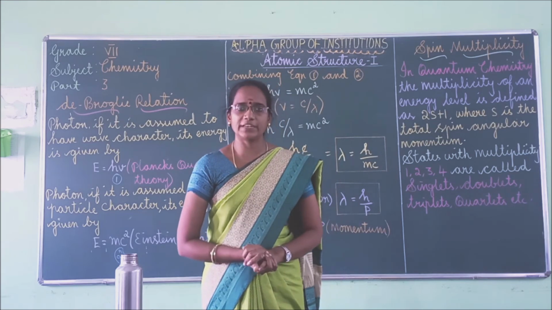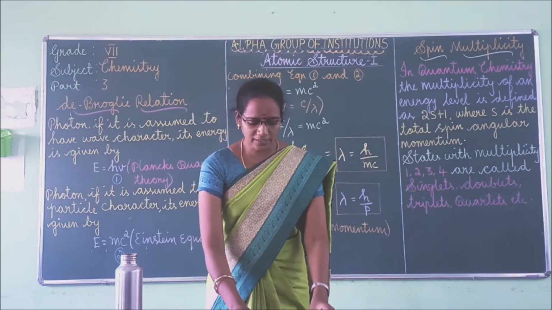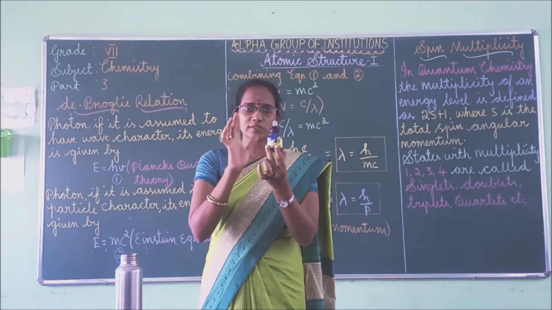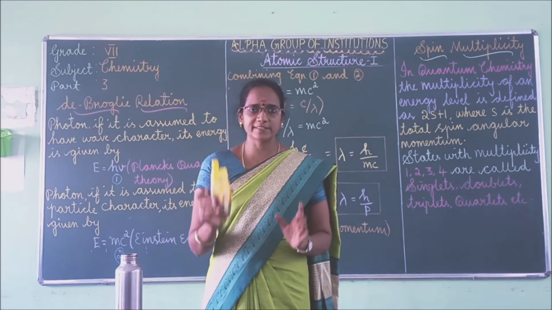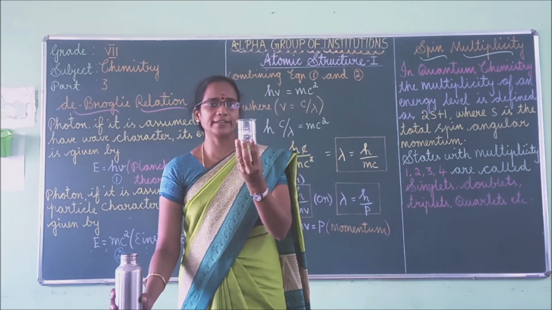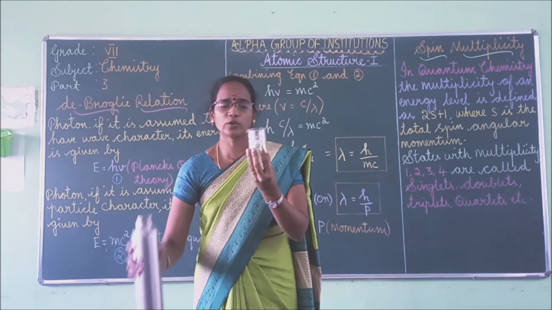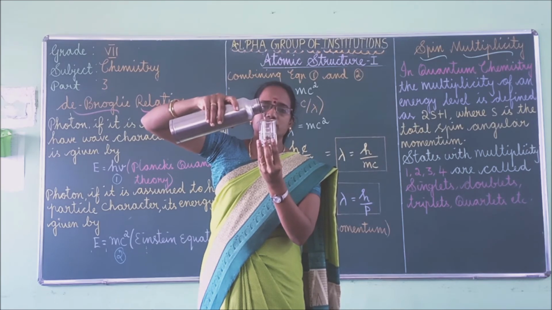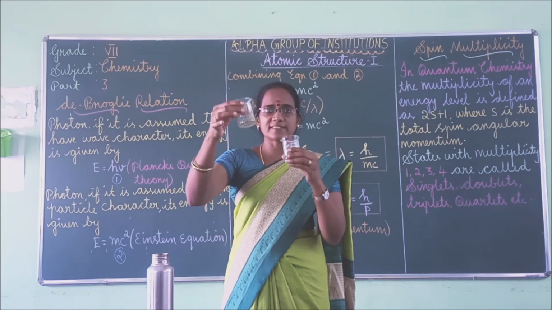For the second activity, you need 2 glass beakers, and then blue ink or red ink. I am going to use blue ink, and then honey is needed. These things are required for the second activity. So now I am going to add some water into the first beaker. This is the first beaker and this is the second beaker. I am going to add some water into it. In the second beaker also I am going to add some water.